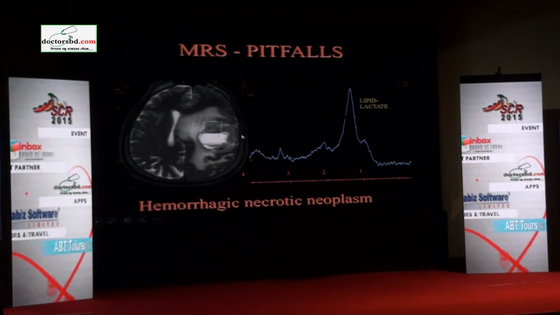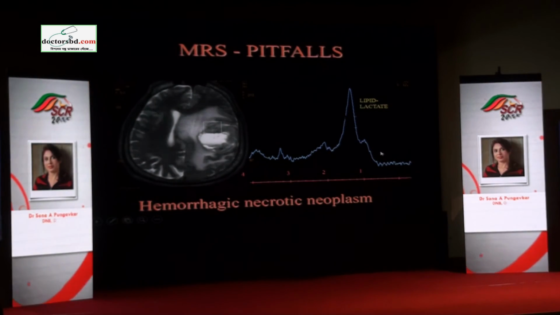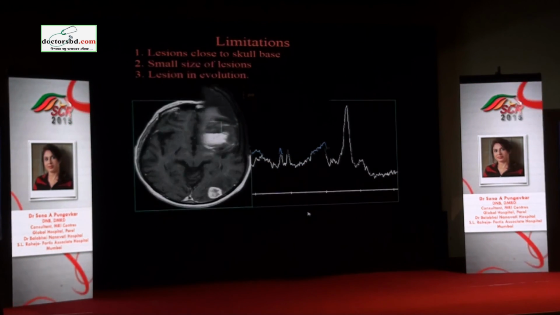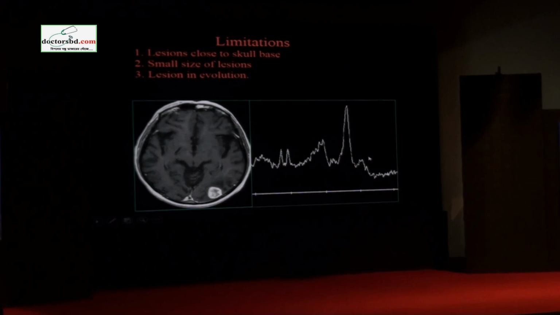MRS has its pitfalls, like hemorrhage will give you this tall peak which will be interpreted as lipid lactate. When I was doing these scans earlier, when a patient came like this, I swore that this is a tuberculoma because there is a tall lipid lactate, because by that time I did not know that hemorrhage also gives a peak like that. So this is a hemorrhagic necrotic neoplasm, probably glioblastoma. Plus, when we are close to the skull vault, we may not get a correct spectrum.